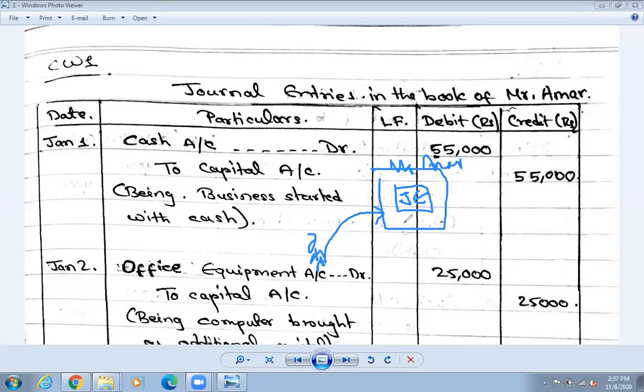So he is making the journal entries. Now tell me, in the business the money is coming or money is going out of the business? Money is coming inside the business. So what we can say? Cash is the debit. Kina debit?